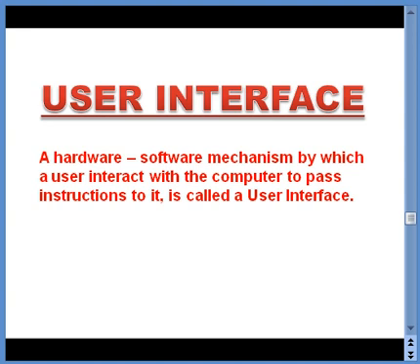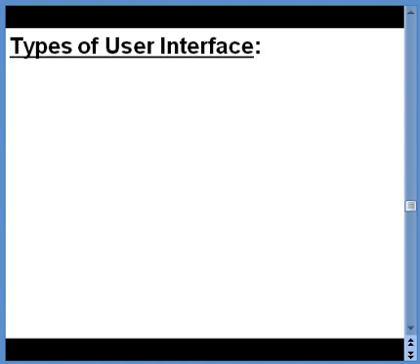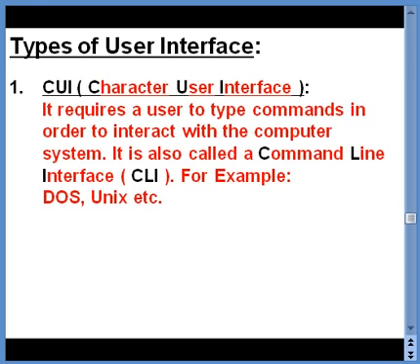For that we require a mechanism by which we can interact with the computer. So this hardware-software mechanism is actually a user interface. There are certain types of user interface which we are going to talk about. Actually there are two user interfaces.